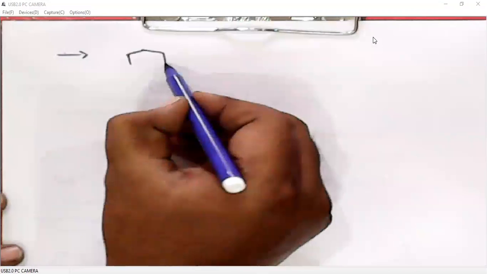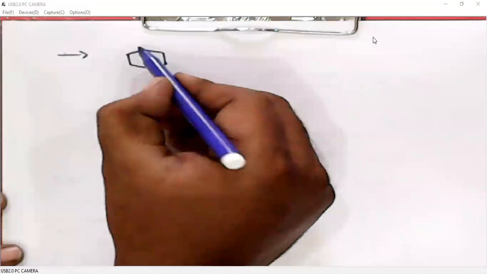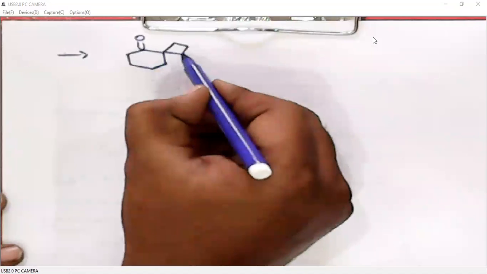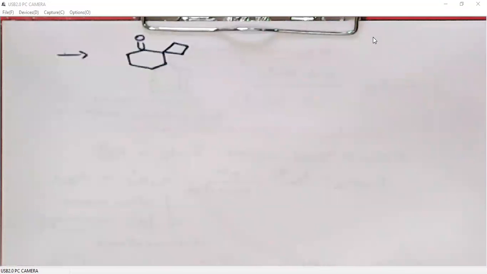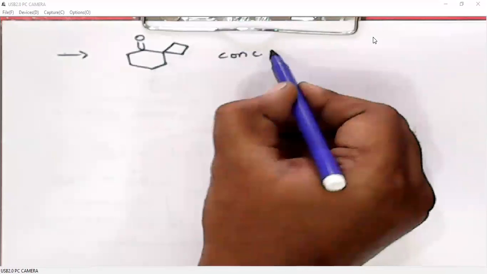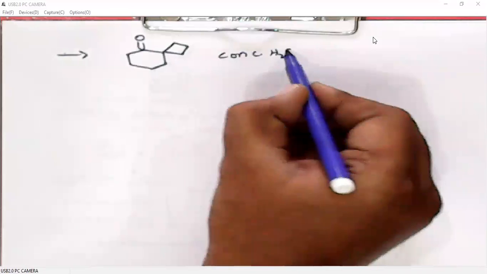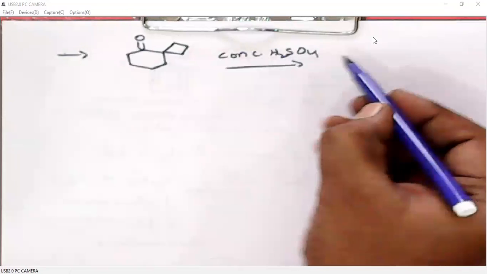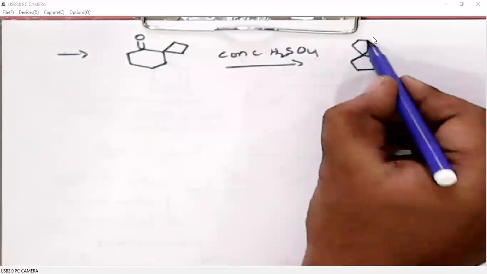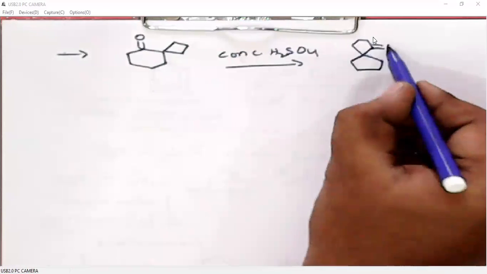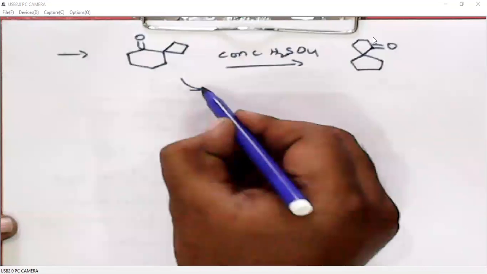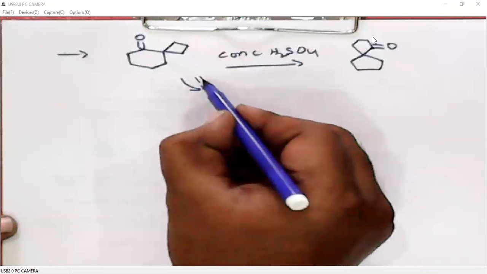Here, this fused 6-membered and 4-membered spiro system, upon acidic treatment, is converted to a spiro system with both 5-membered rings. This can be easily explained when we protonate it.